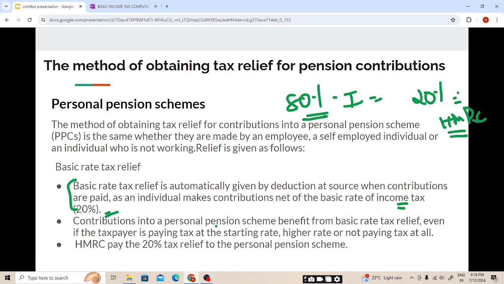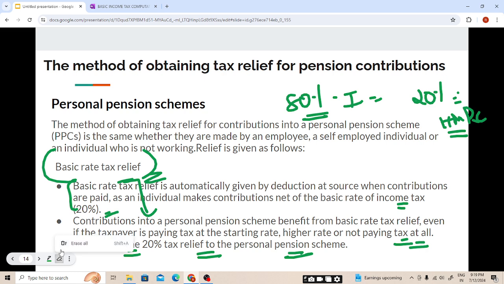Contributions into a personal pension scheme benefit from basic rate tax relief even if the taxpayer is paying tax at the starting rate, higher rate, or not paying tax at all. So the basic rate tax relief will be available for an individual who is paying tax at the basic rate, or at the higher or additional rate, or a person who is not paying tax. Whichever it is, this basic rate relief will be available for a person who contributes the money. HMRC pays the 20% tax relief to the personal pension scheme.